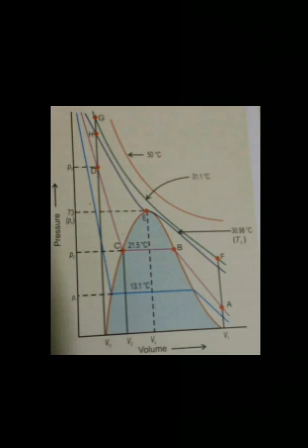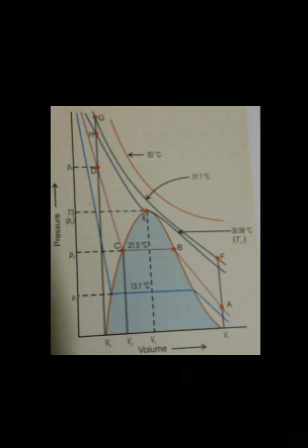Further compression does not change the pressure. Liquid and gaseous carbon dioxide coexist, and further application of pressure results in the condensation of more gas until point C is reached. At point C, all the gas has been condensed, and further application of pressure merely compresses the liquid, as shown by the steep line.